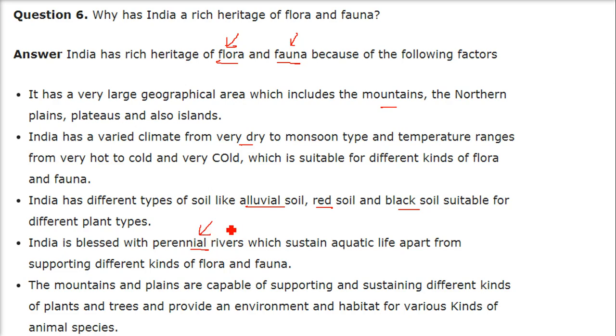India is blessed with perennial rivers flowing all the year, which sustain aquatic life apart from supporting different kinds of flora and fauna. The mountains and the plains are capable of supporting and sustaining different kinds of plants and trees, and they provide an environment, an ecosystem and habitat for various kinds of animal species.